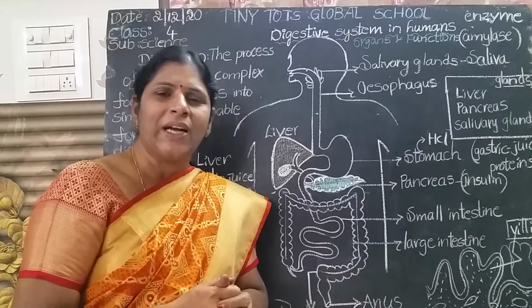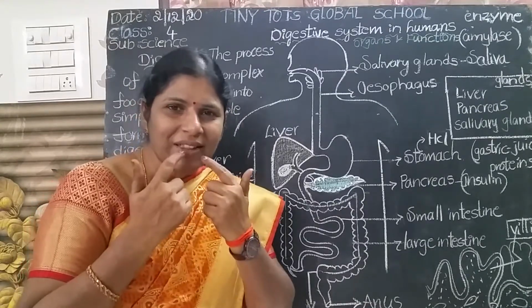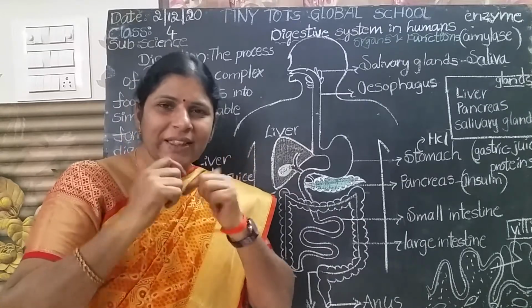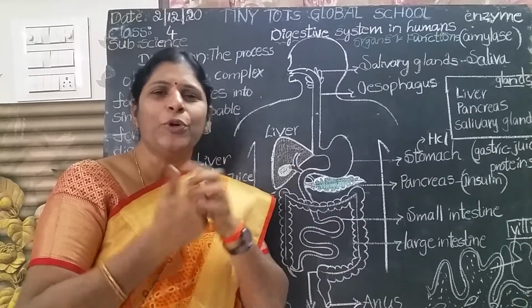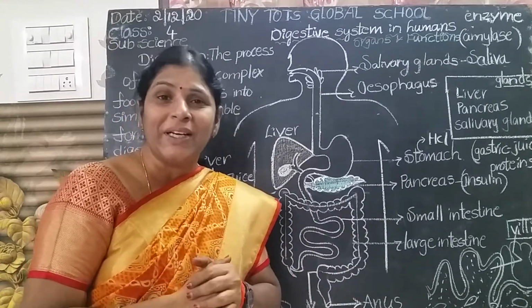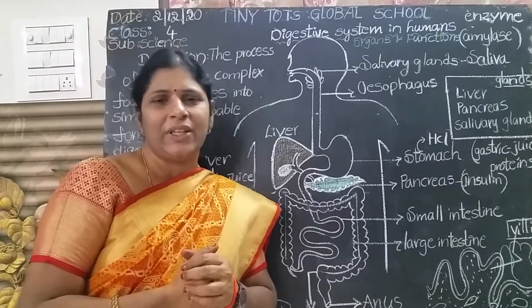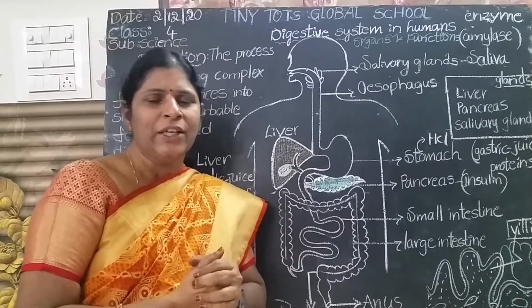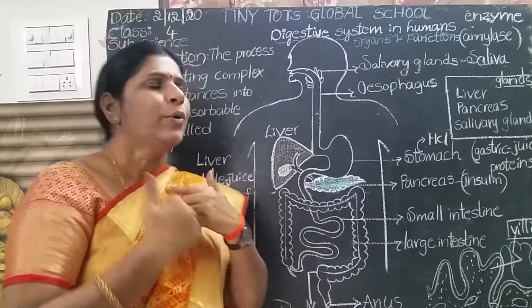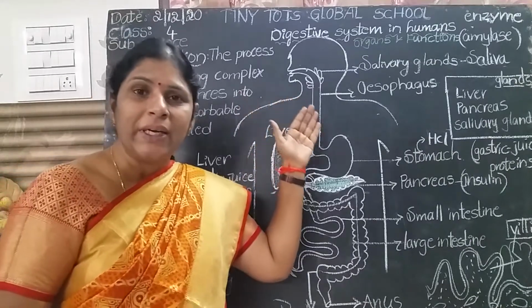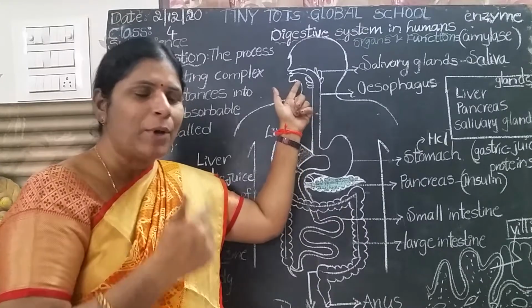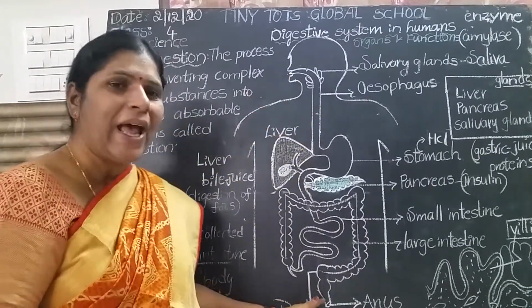Now what is the process of digestion? Already you know that the process of digestion starts in the mouth. From the mouth, the food passes through a food canal, that is called the alimentary canal. It is not given in the textbook, but you have to learn. The alimentary canal starts from the mouth and ends at the anus.